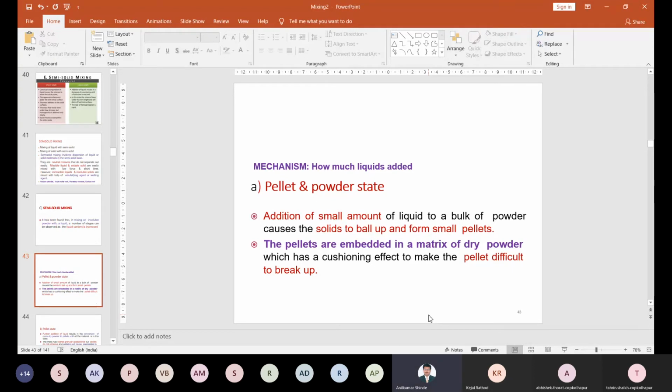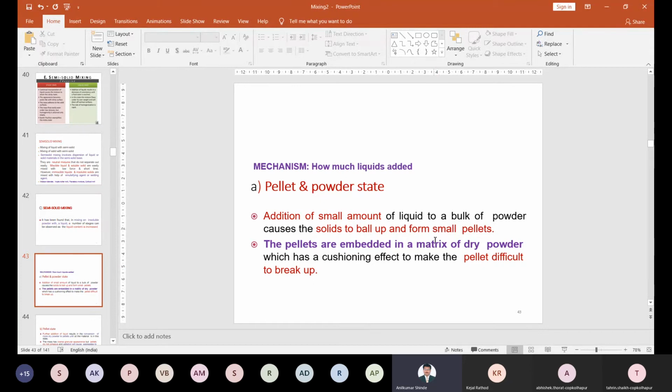So if you add a small amount of water into the solid substance, we can just prepare the ball, right? But that ball will not have the strength. If we just pressurize that ball, we can break it up, because it does not have strength. So this pellet is formed, but if you try mixing these pellets with the solid substance, you can prepare that cushioning effect.